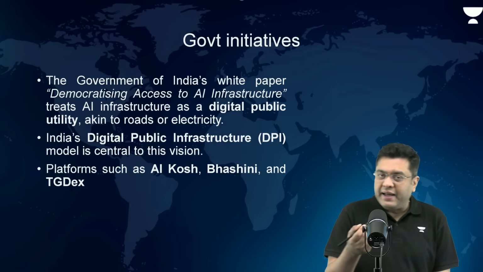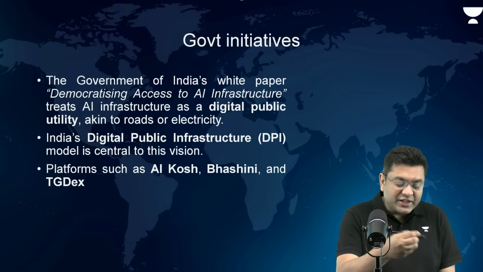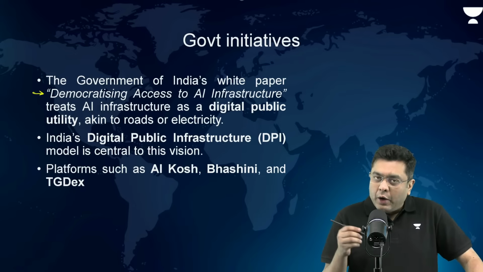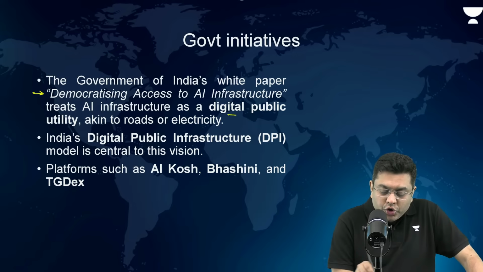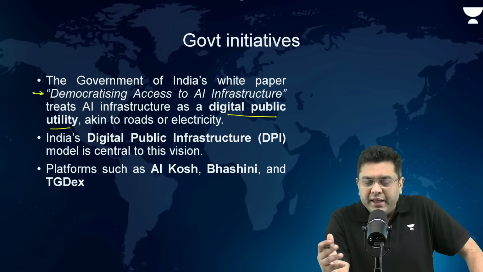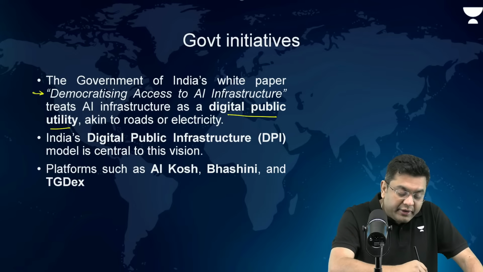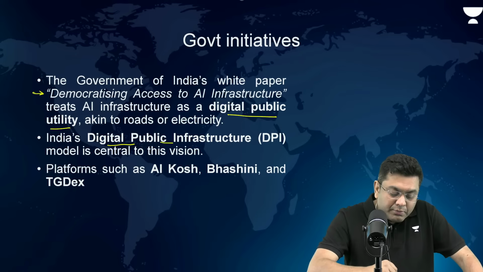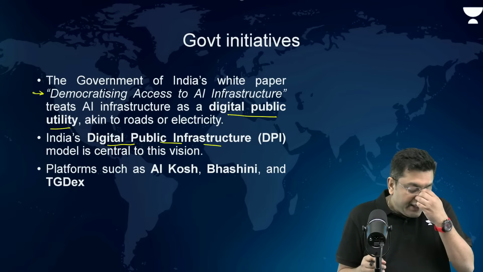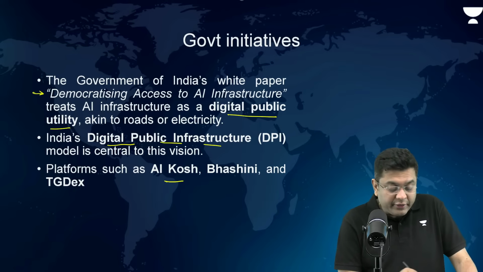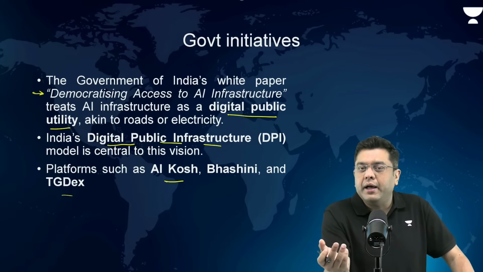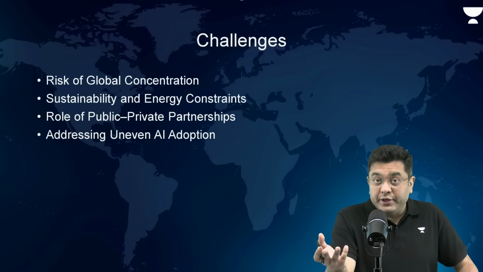Now, Government of India, as I told you, submitted a white paper on which the discussion is, that is democratizing access to AI infrastructure. Now, in this case, AI infrastructure should be treated as digital public utility available for everyone. This is where the government has actually created digital public infrastructure model, right, which has got open access sharing for everyone. Platforms such as AI Kosh, Bhashini, as well as TGDex, they have also done a substantial role when it comes to democratization of AI tools.